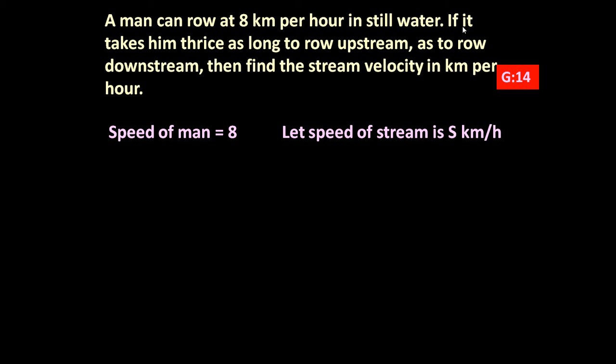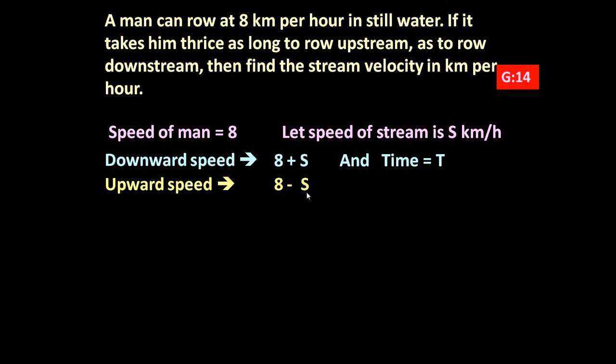Now if it takes him thrice as long to row upstream as to row downstream, then the downstream speed of the man is 8 and the speed of the stream is s, so downstream will be 8 plus s because they are in the same direction. It takes time t for the downstream speed. Then the upstream speed will be 8 minus s because they are in opposite directions, and the time will be 3t because it takes thrice as long to row upstream as to row downstream.